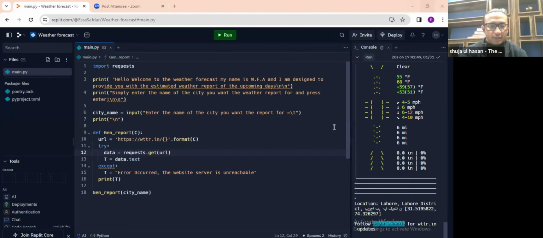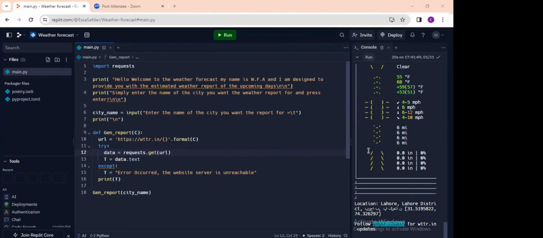Okay, so another project presentation with Essa Safdar, and I think Essa is presenting a project that he completed after his Python level 1, right? Yes. Okay, let's take a look at it. I think it would be great to have a demonstration first, and then we can dive deeper into what it does and how it works.